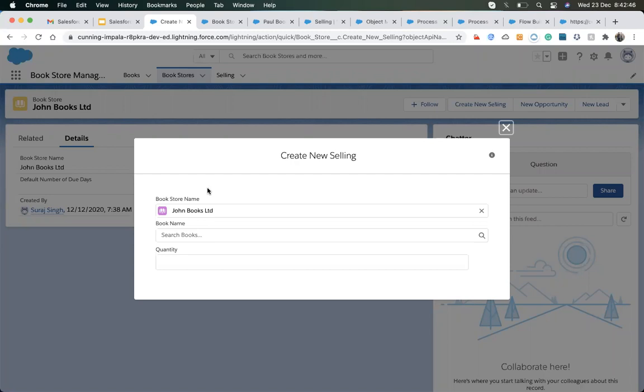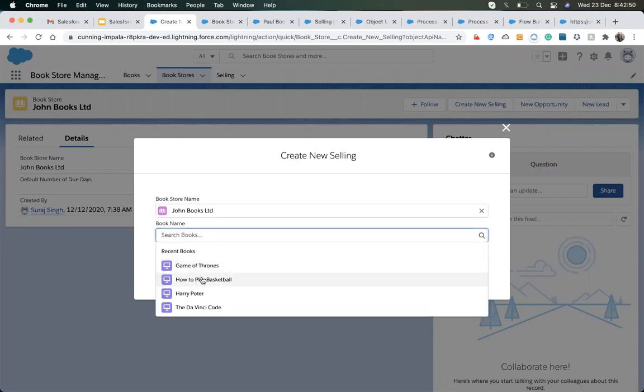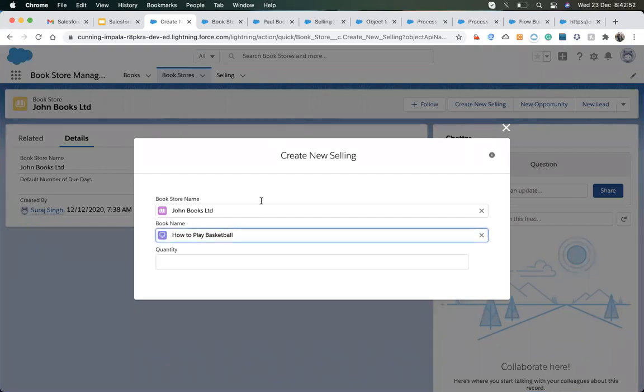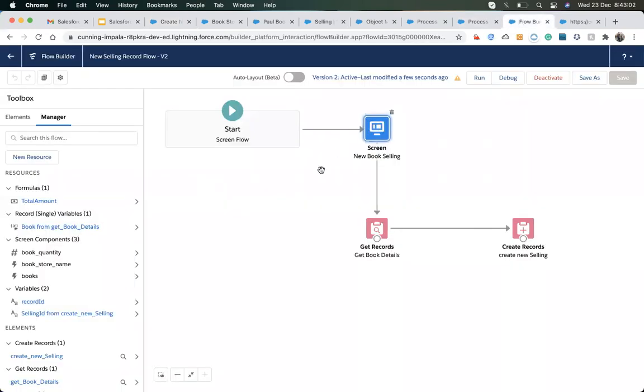After that we will choose the book name, which is another process that works automatically, so there is no need to use that. But what I'm pointing out here is that whenever we need to capture the current record ID, we just declare a variable called recordId, and that recordId can be used at any place.